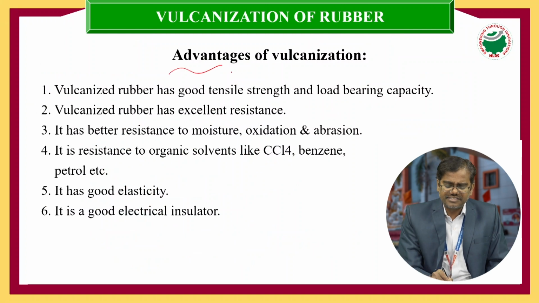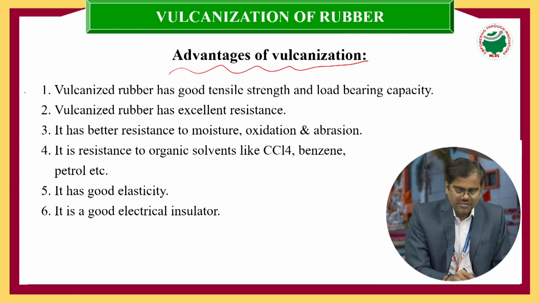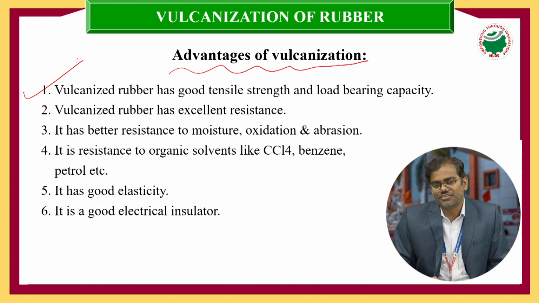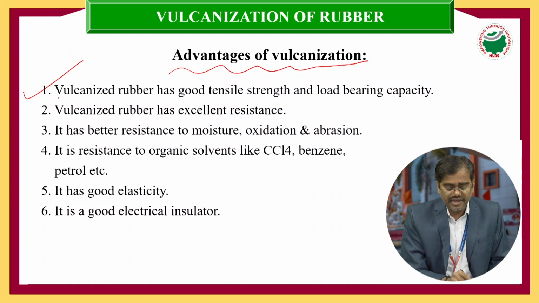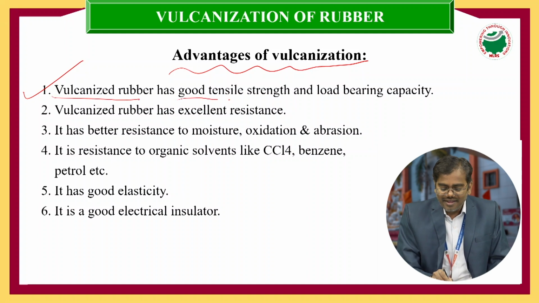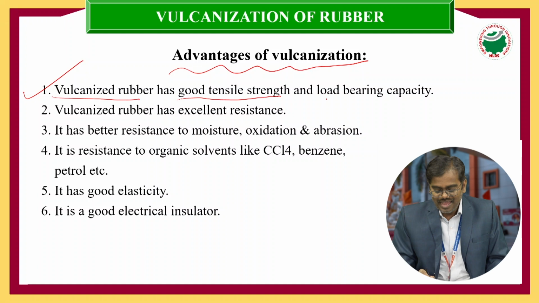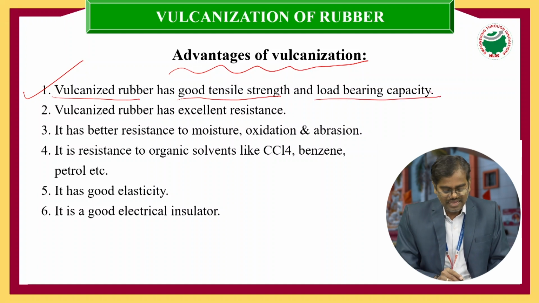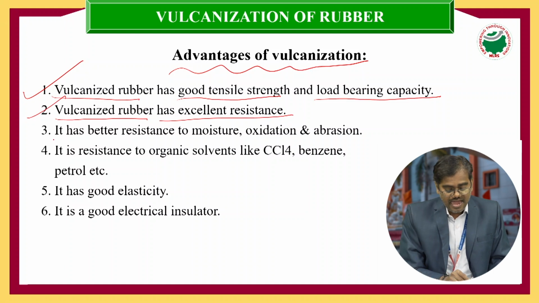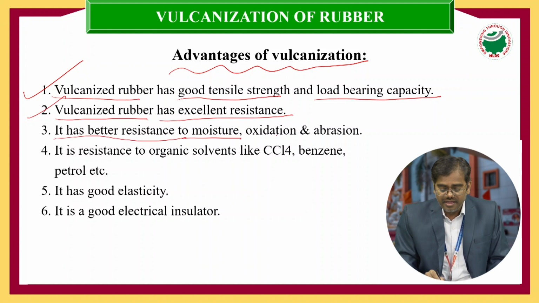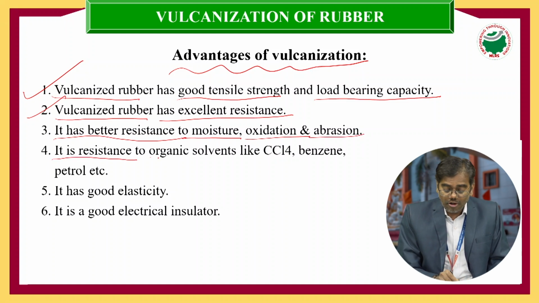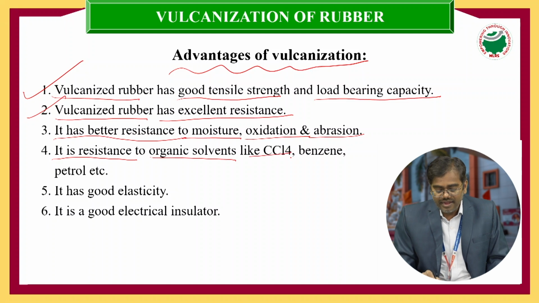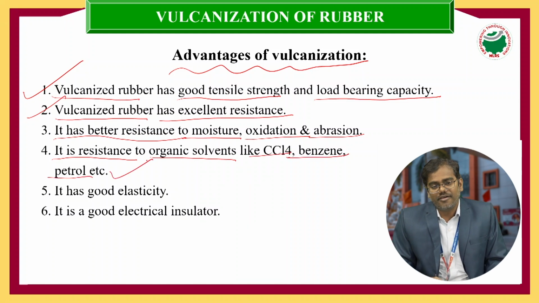So what are the advantages of this vulcanization process? Let's see. Vulcanized rubber: after the vulcanization process, the rubber you get is called vulcanized rubber, and it has good tensile strength and load bearing capacity. Second point, vulcanized rubber has better resistance to moisture, oxidation and abrasion, and it has resistance to organic solvents like carbon tetrachloride, benzene or petrol, etc.